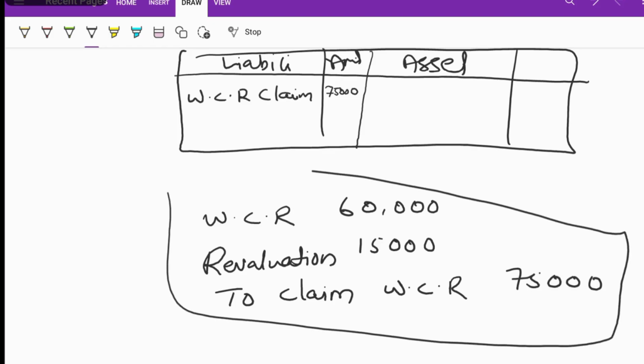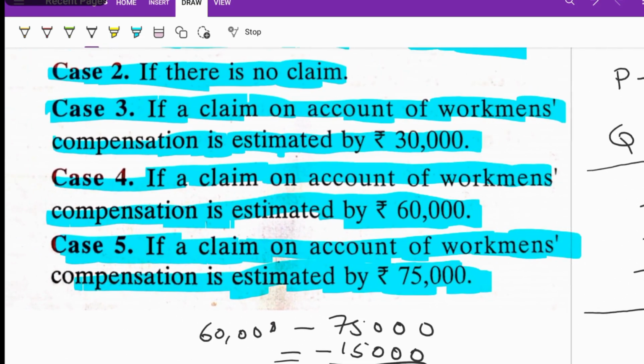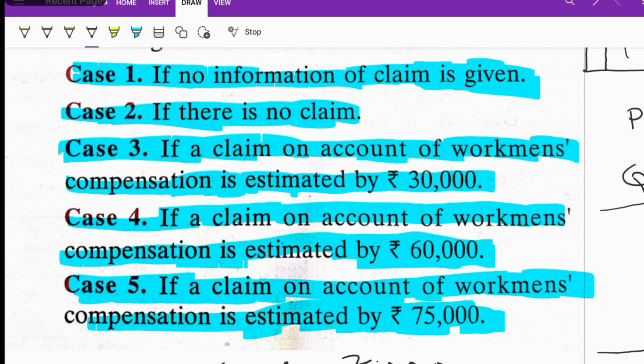This is the journal entry if we are taking an excess amount for workman compensation reserve. We transfer that excess amount to the loss side of the revaluation account, that is, the debit side. So workman compensation reserve 60,000 will be debited, revaluation 15,000 will be debited, and claim on workman compensation reserve 75,000 will be credited. We will show the 75,000 claim on workman compensation reserve on the liability side of the balance sheet. These are the 5 cases you need to study while dealing with workman compensation fund.